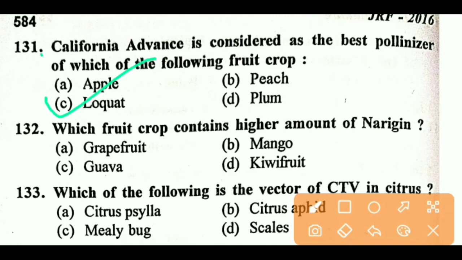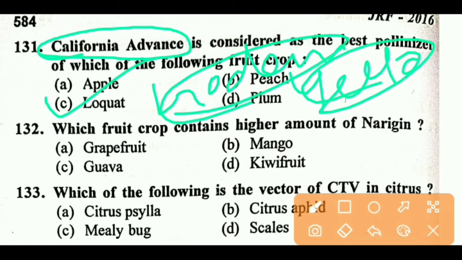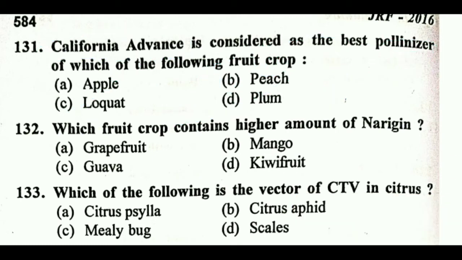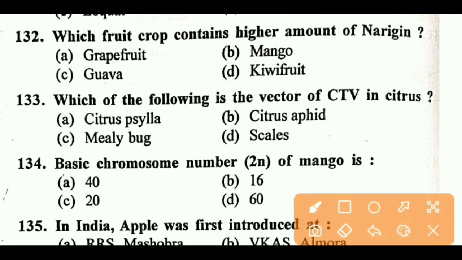California Advance is partially fertile in nature, especially pollinized variety is golden yellow variety, suitable for golden yellow and golden pale yellow variety. Next question, which fruit crop contains higher amount of naringin? Right answer is A, grapefruit.